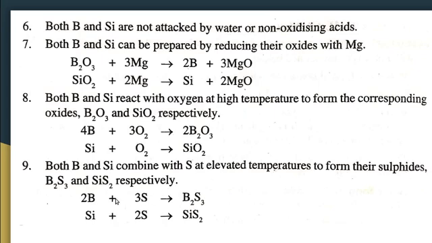So at high temperature, boron and silicon on treating with oxygen and sulfur form oxides and sulfides of the corresponding non-metals.